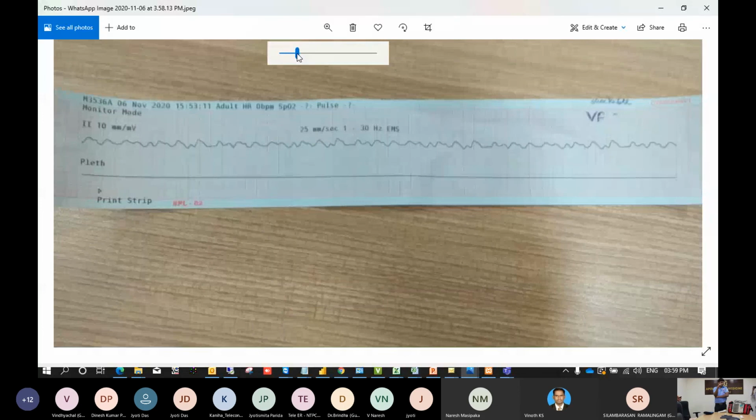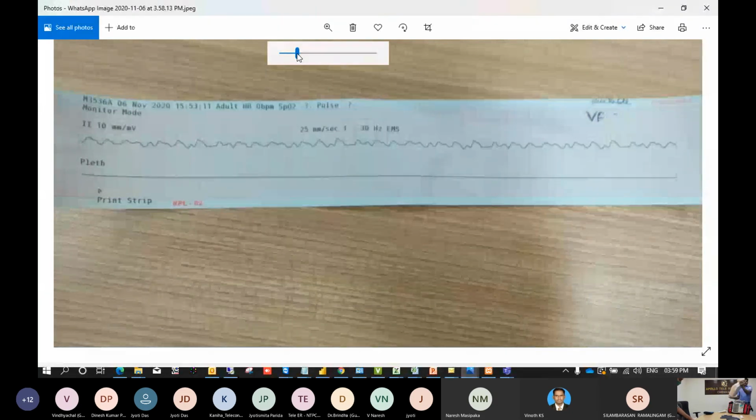Suppose you have a monitor connected, and the monitor shows this rhythm. That time, definitely give the shock. Don't delay. For example, show the next images. Vinod, can you please show the next image?